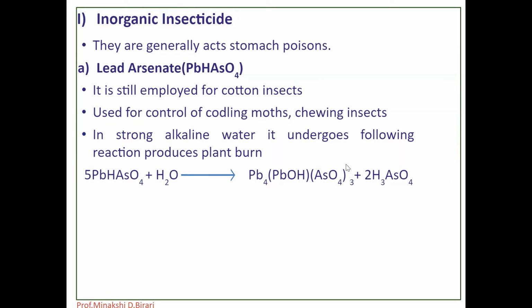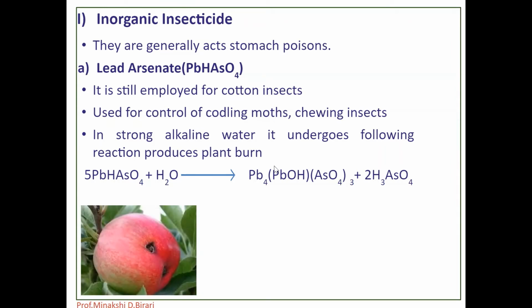So this reaction occurs in strong alkaline water, which produces the plant burn. So what is the reaction? 5PbHAsO4 plus H2O gives the formation of Pb4(PbOH)(AsO4)3 plus 2H3AsO4. So there is the formation of such a compound which produces plant burn.